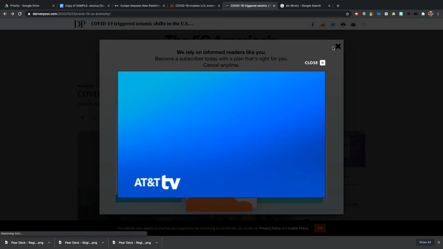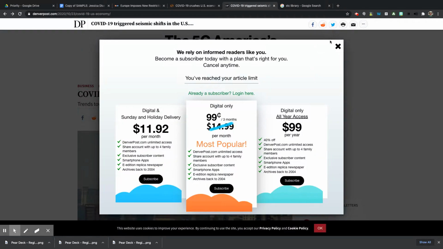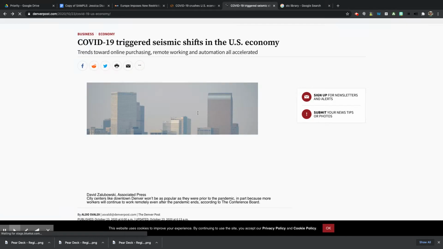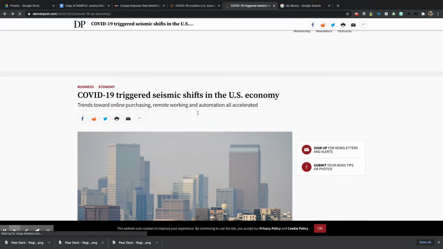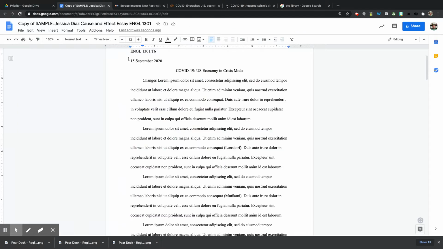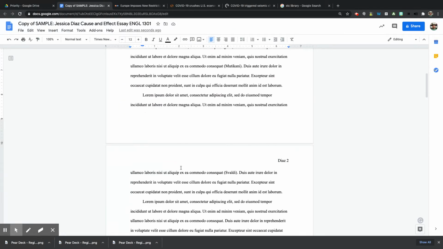Then I also found this article in the Denver Post. Now it's actually blocking me because I looked at it more than one time, but it talked about how COVID created a seismic shift in our economy, right? The author's last name is Svaldi, and so I have that later down here in the paper. So that's basically how you cite these things, right?